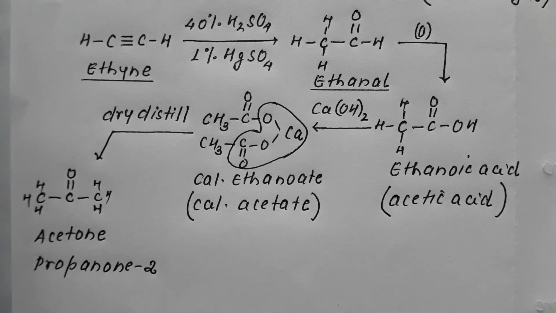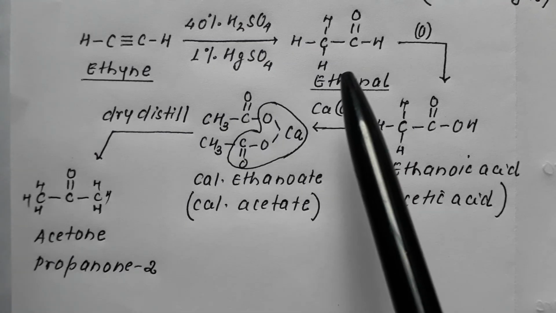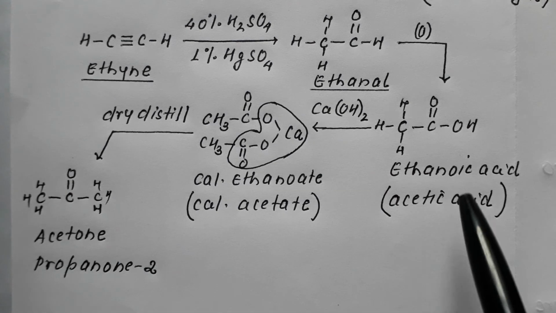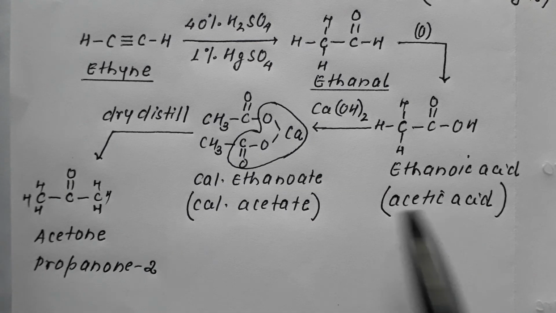So what have we done? We have converted chloroform into acetone. So 4 products we have formed. First, we converted chloroform into ethyne by reaction with silver metal. Second, we converted chloroform into ethanol. Number 3, we converted chloroform into ethanoic acid. And finally, we converted it into acetone, that is propanone.